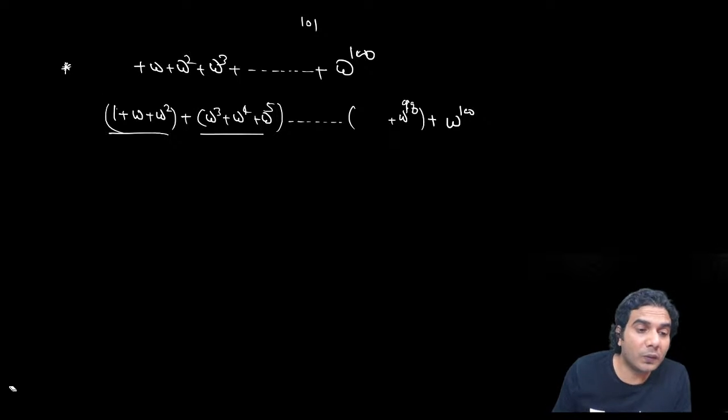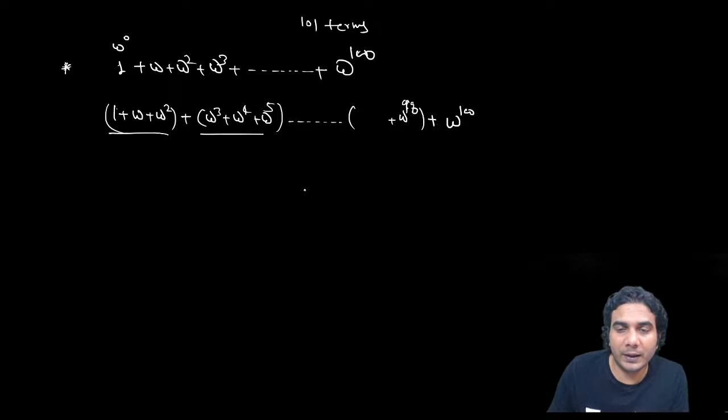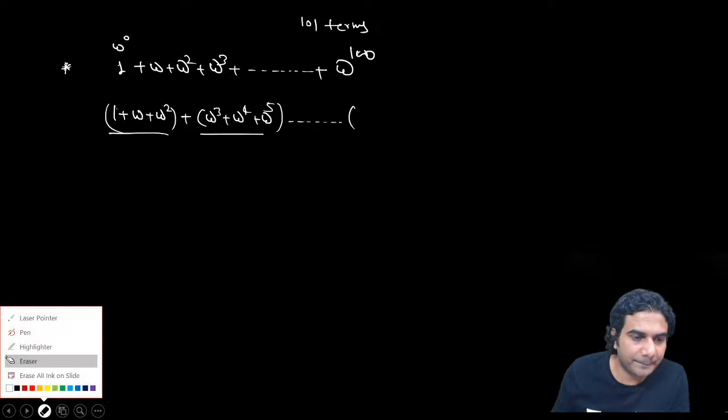You had 101 terms, so two terms will be remaining, because you need to divide 101 by 3. Which two terms will be remaining? I'll write it.